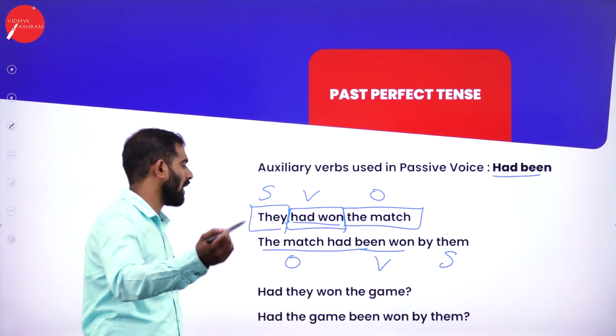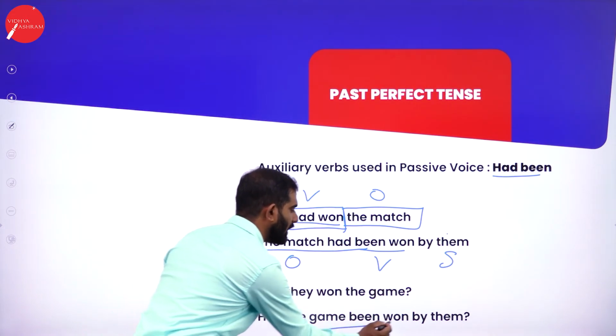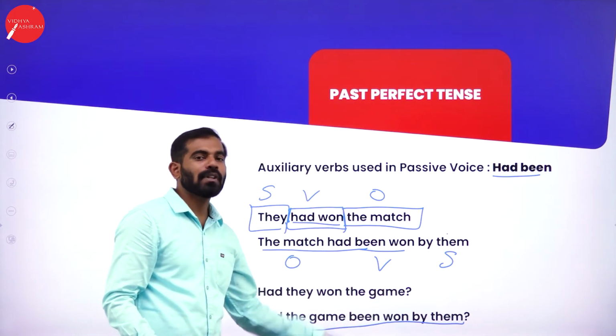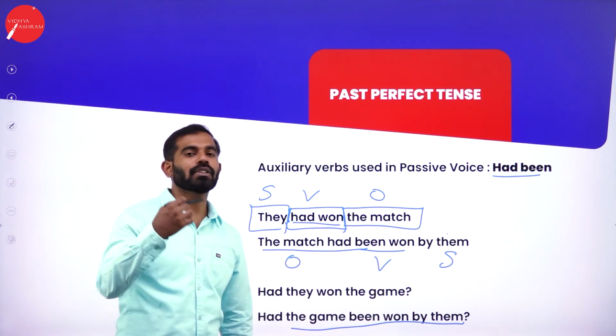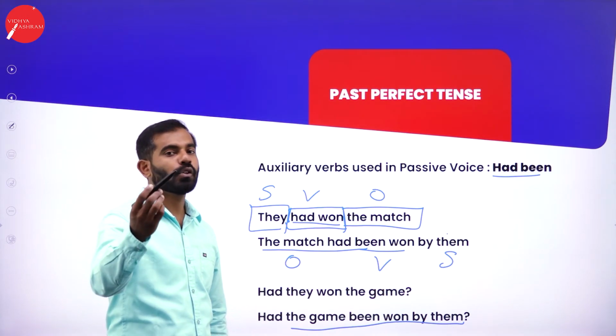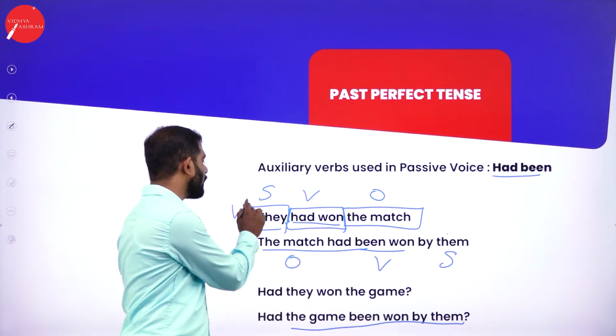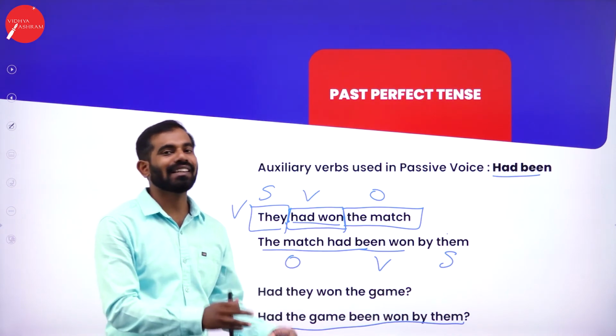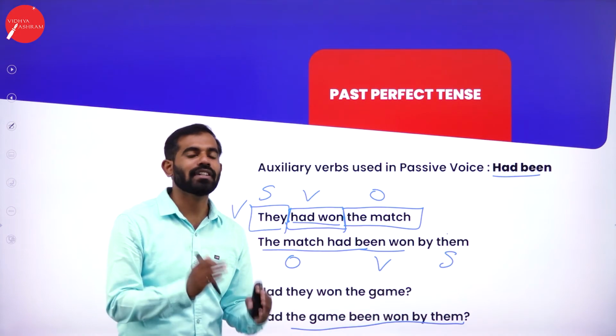Had they won the game? Had the game been won by them? The more examples you take and the more examples you solve, the better you become. Because only with these two examples, you cannot attempt the questions. It could be in your final examination or in your midterm.